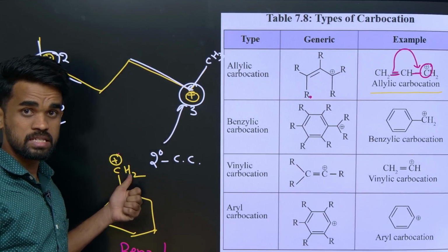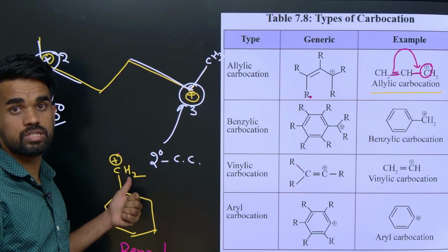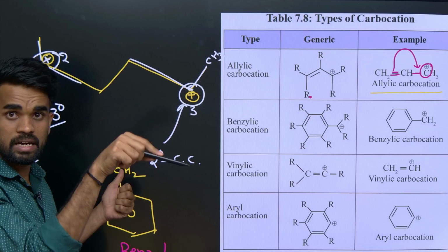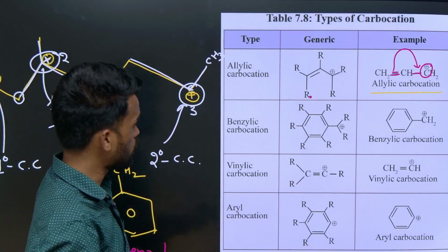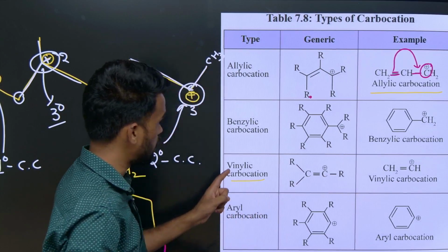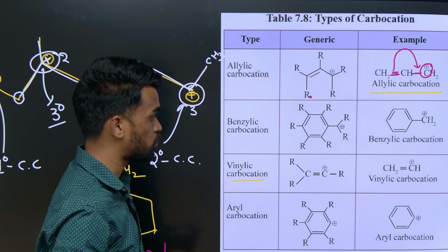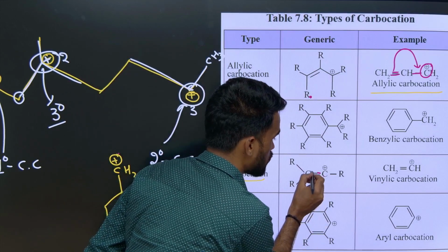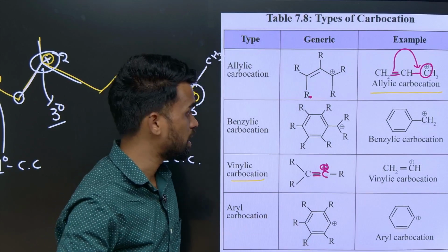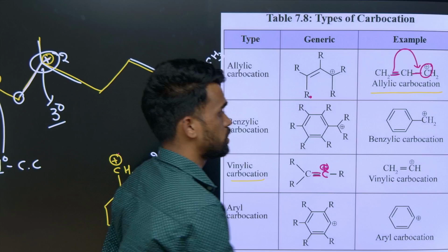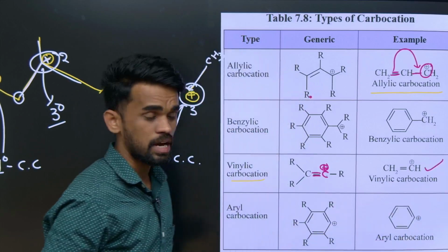If it is a negative charge, benzylic carbanion you should say. If it is a radical, one dot, you should say benzylic free radical. Now if you compare the third one, the name is vinylic carbocation. If a double bonded carbon is directly having a positive charge on it, we should call it a vinylic carbocation.